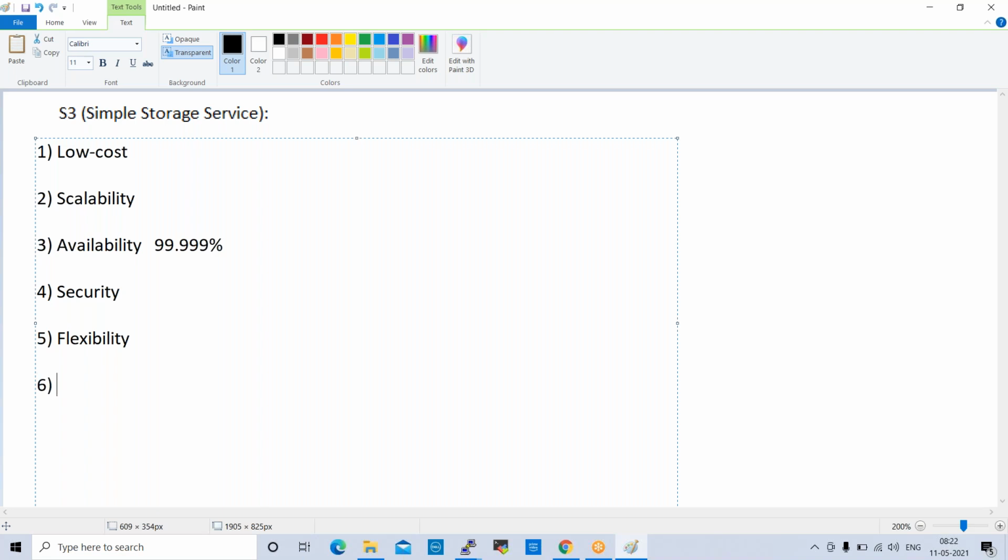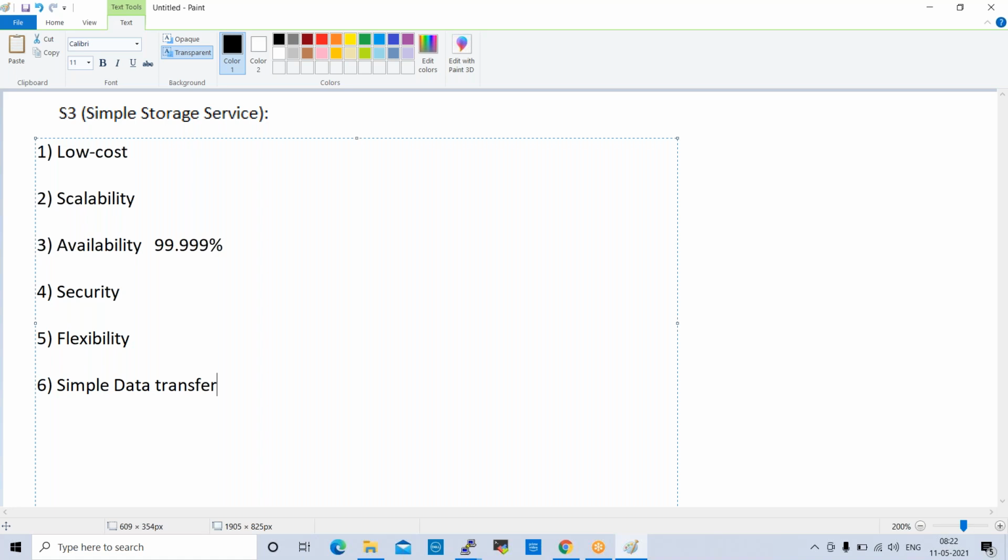Next one is simple data transfer. Here it is the fastest data transfer in S3 buckets. Whatever data you want to transfer, it has the fastest transfer speed and the lowest latency, so we will not find any latency here.